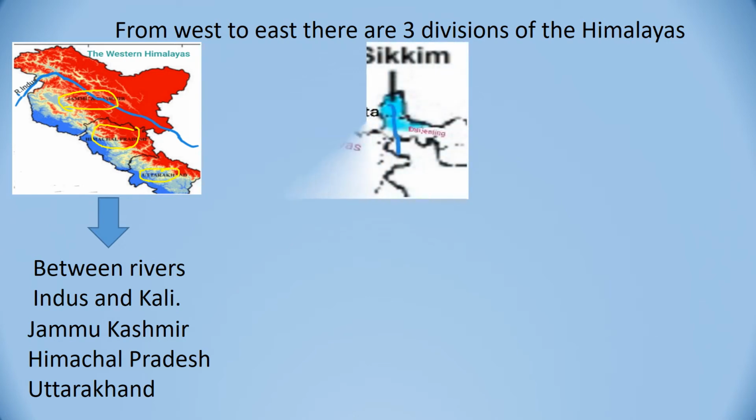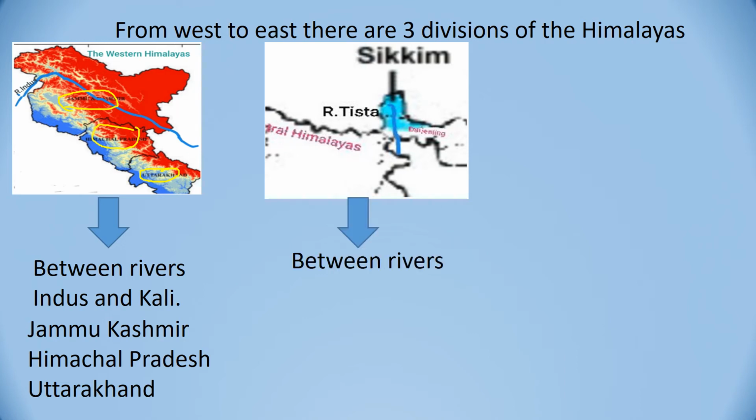Now we go to the second part, that is the Central Himalaya or the Kumaon Himalayas, which lies between the rivers Kali and Teesta. It is also called the Sikkim Himalayas as it is occupying the state of Sikkim.